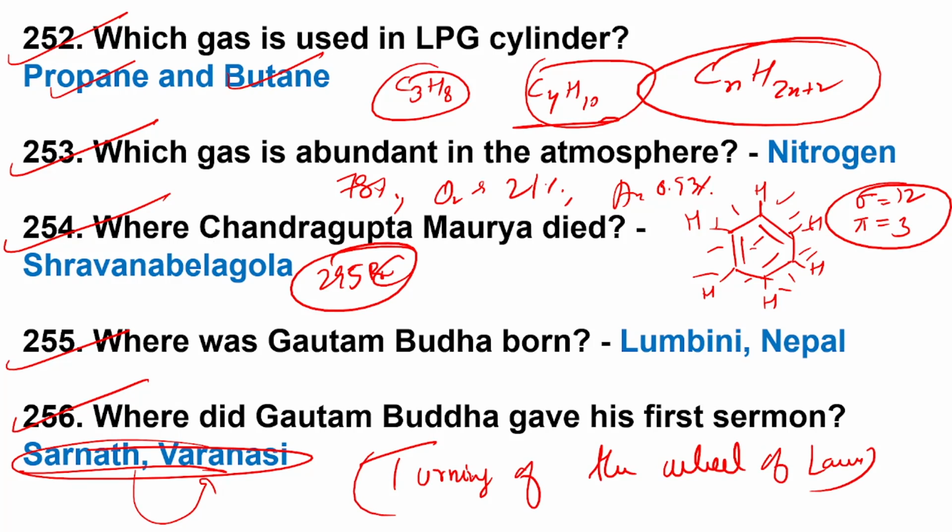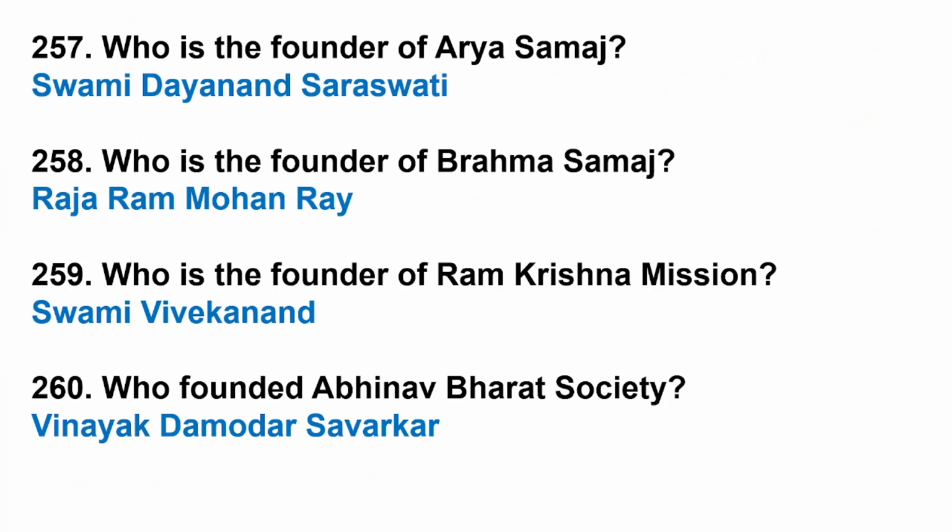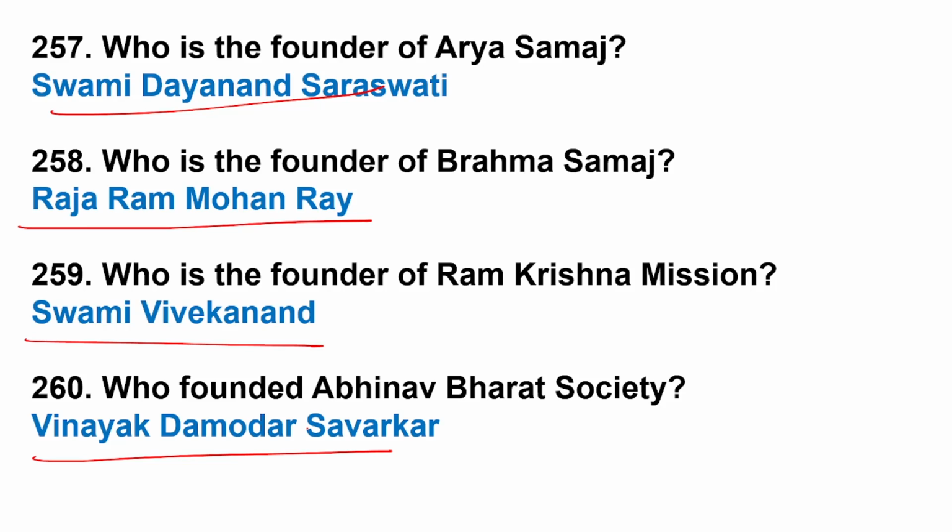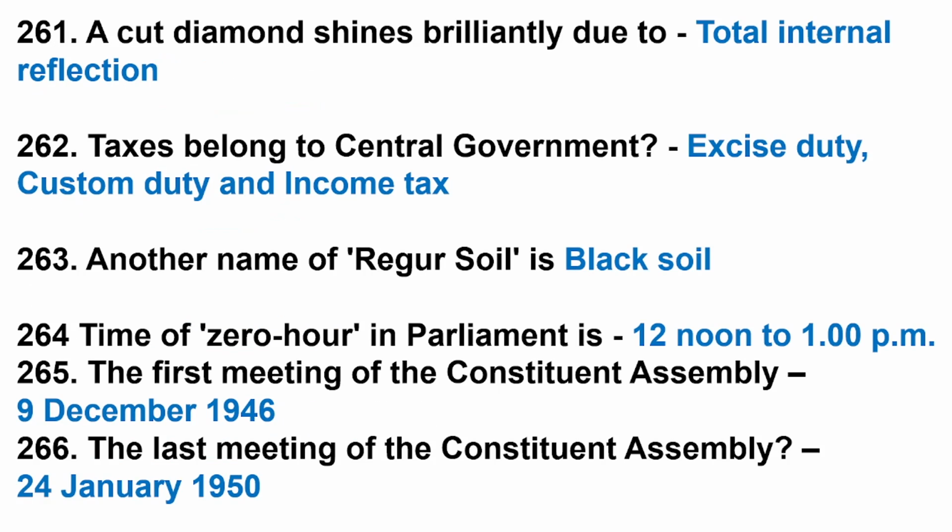Semi event turning of the wheel of laws. Who was the founder of Arya Samaj? Dayanand Saraswati. Who was the founder of Brahma Samaj? Raja Ram Mohan Roy. Who is the founder of Ramakrishna Mission? Swami Vivekananda. Who founded Abhinav Bharat Society? Vinayak Damodar Savarkar. Okay, these four are very common and very important.